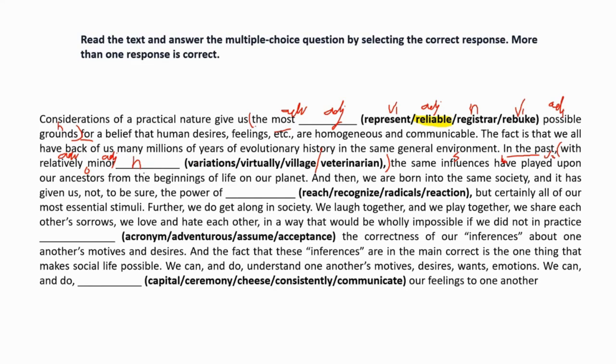So it can be a noun with S or no S, but minor changes. Usually with minor, I'm getting that we always write S, but just don't lock it, okay? Always keep both on. Okay, so variations is TION. Any word that ends with TION is always your noun. So this is a noun with S. Virtually, ly. Any word that ends with ly is your adverb. Village is the place, so noun. It's not veteran. Okay, it's not the person with a lot of experience. It is